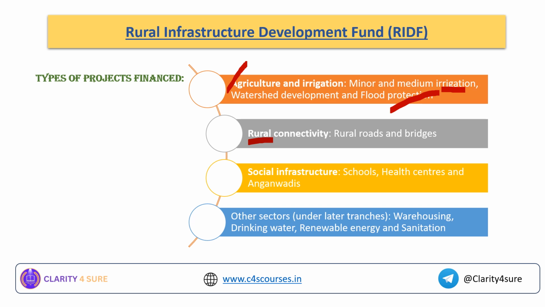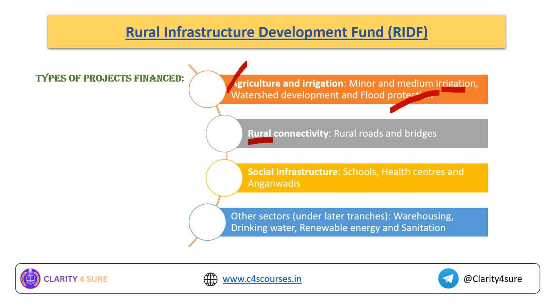Other sectors get focus after the tranches. For example, if the corpus for this year is 1000 crores and 800 crores has been allocated to the other types of projects, the shortfall of around 200 crores will be put into other sectors like warehousing, drinking water, renewable energy and sanitation.